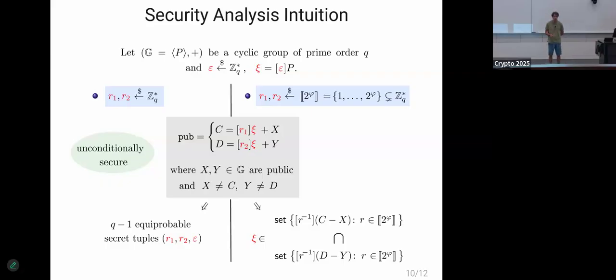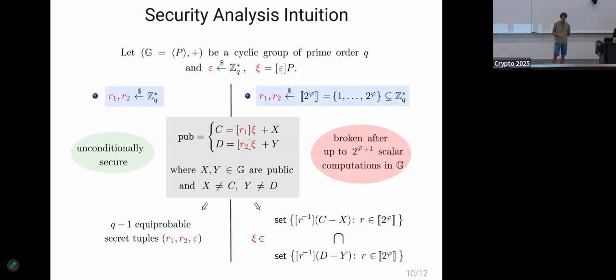So the adversary can run this intersection set, and when 2 to the phi is significantly smaller than Zq star, this intersection most likely will only contain psi. And therefore, the server may extract the secret tuple within up to 2 to the phi plus 1 scalar computations. As you notice, the only difference between these two cases is where we're sampling the secrets from. One is the full range, the other one is a bounded range. And this is where our security assumption lies. We can't really prove formally that this is the best attack that the adversary can do.